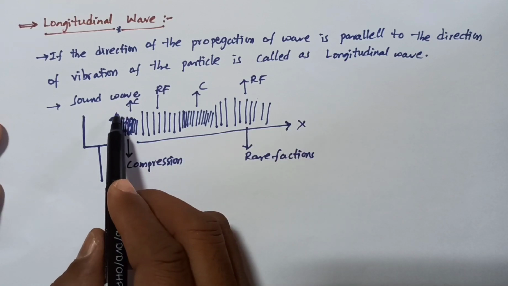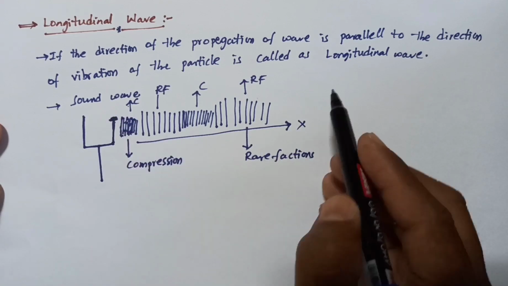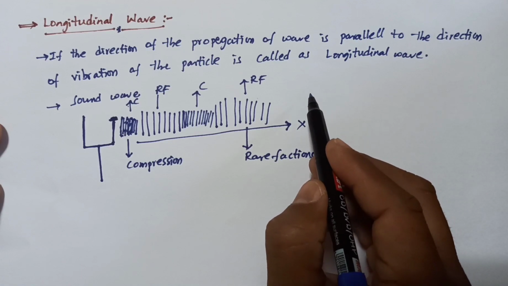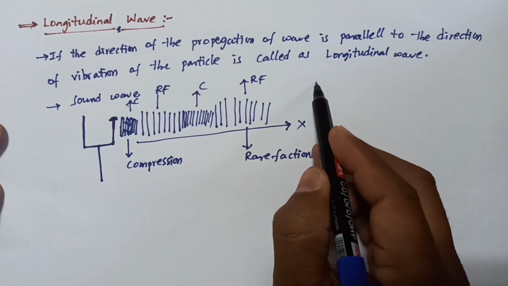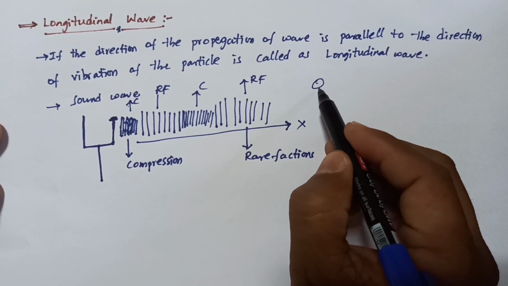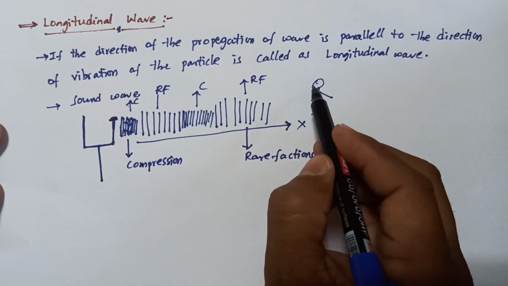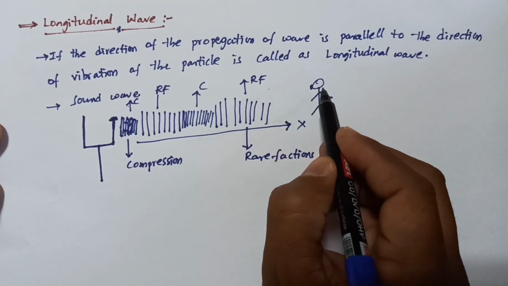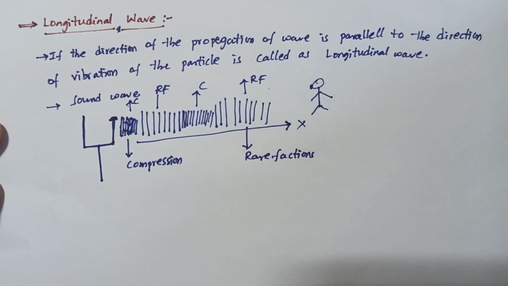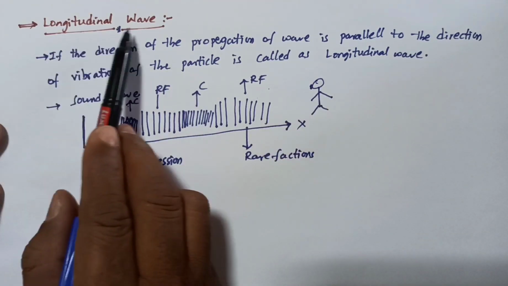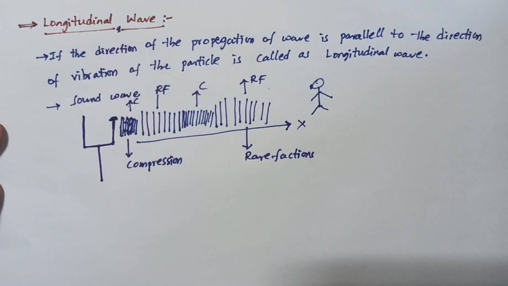For example, this produces the sound, and here a listener is there, and the listener hears this sound. So this is called the longitudinal wave.